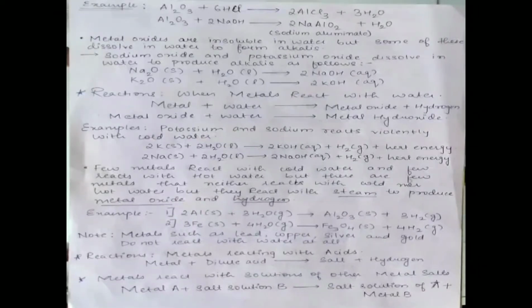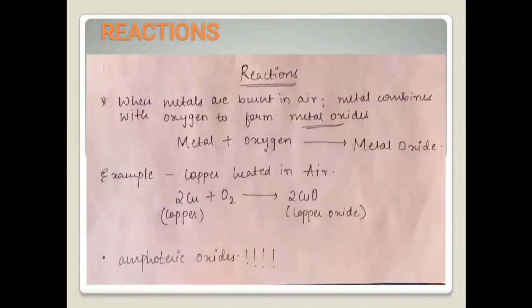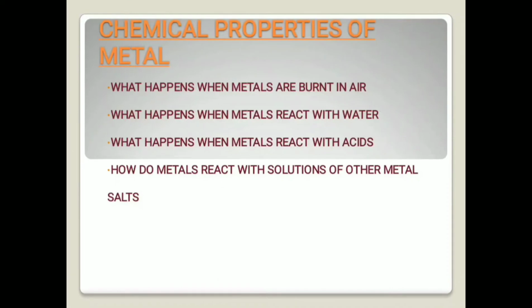Now iron does not burn on heating, but iron filings burn vigorously when sprinkled on a flame. So this is also an example. And there are metals like silver and gold which do not react with oxygen even at a very high temperature. Now let us move on to the second chemical property of metals, that is, what happens when metals react with water.